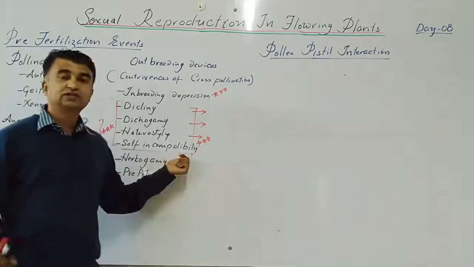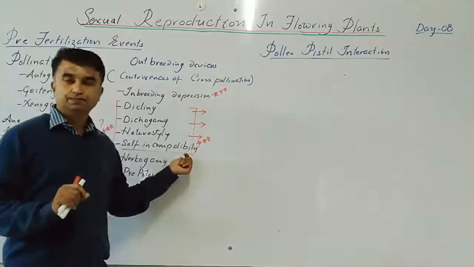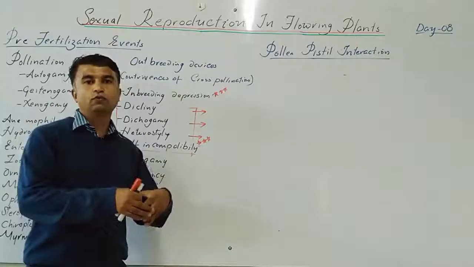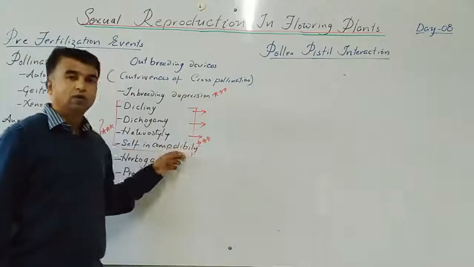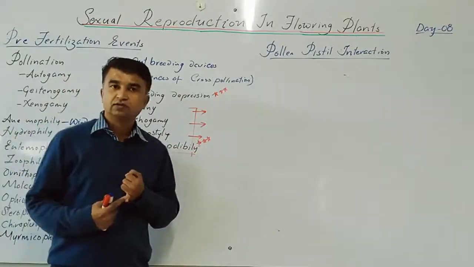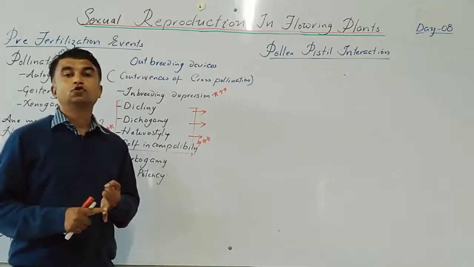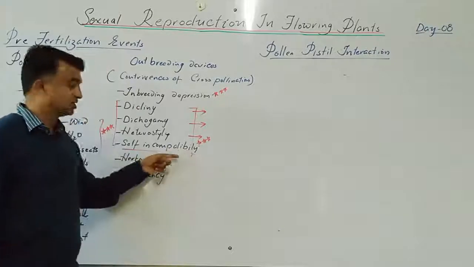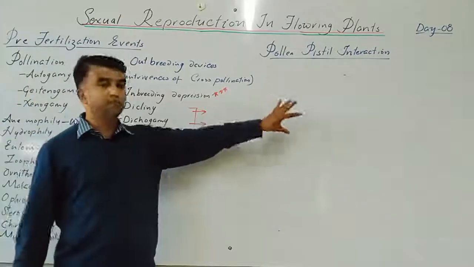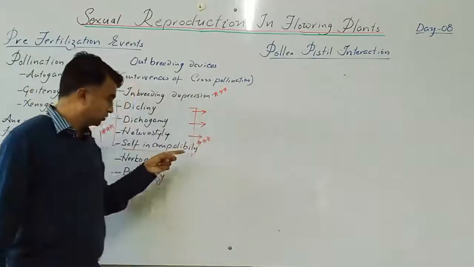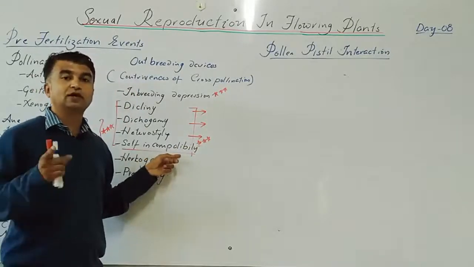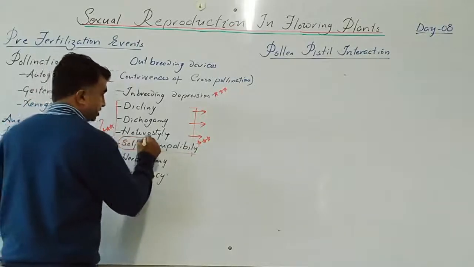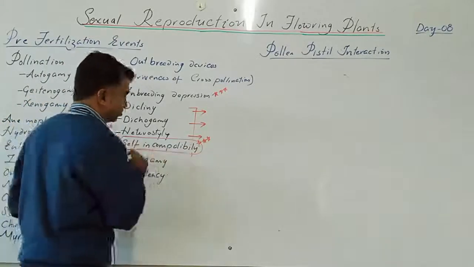This is a genetic mechanism where the pollen grains fail to fertilize the ovules of the same flower. So either the pollen germination fails, otherwise pollen tube growth in the carpel stops. So self incompatibility is seen in this pollen pistil interaction. Self incompatibility is also called self sterility. This is an important one. Only the definition is given in the textbook, just go through this properly.